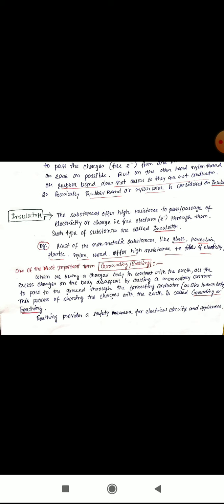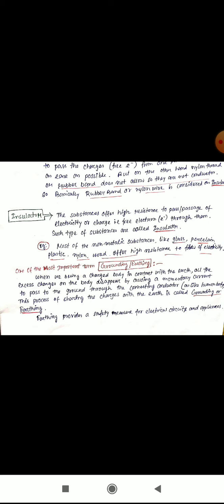That means an insulator resists the passing of electricity from one portion to another. Most of the non-metallic substances like glass, porcelain, plastic, nylon, wood offer high resistance to the flow of electricity.